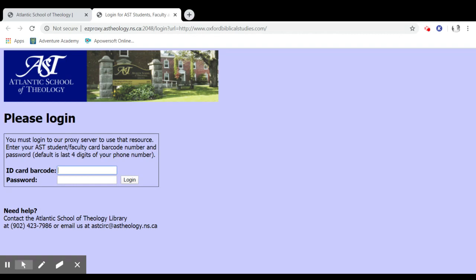So get your library ID card and type in your barcode number, and the last 4 digits of your phone number. It may not be the last 4 digits of your phone number. You may have changed it. You have that option. If you have trouble retrieving your password, simply contact the Atlantic School of Theology Library and we'll help you out.